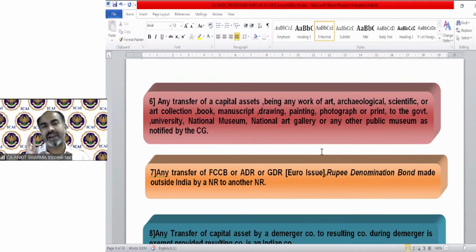So any bad debt which has not been allowed as deduction by the assessing officer, in this example 5 lakh was your bad debt but only 3 lakh has been allowed, so 2 lakh was not allowed as deduction. That 2 lakh will be deducted first from the amount recovered in the future. So in the future, you recovered 3 lakh. First of all, we have to deduct the amount which has not been allowed as bad debt by the assessing officer. So from 3 lakh, 2 lakh needs to be deducted, then the balance 1 lakh will be your PGBP income. That royalty part will go to income from other sources.